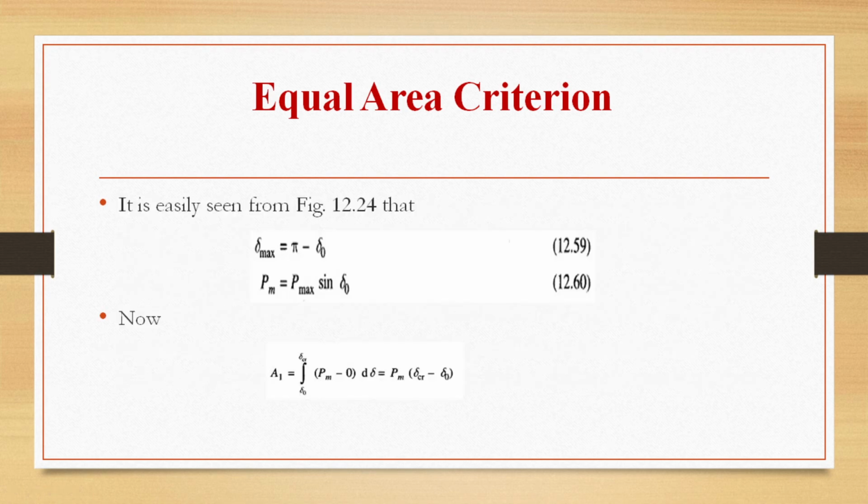We can see here that delta max is pi minus delta naught, and Pm is equal to P max sin delta naught. Now A1 will be equal to an integral; by seeing the graph we are writing the equation for A1 and A2. So A1 is equal to the integral from delta naught to delta critical, where delta Cr is nothing but delta critical here. A1 is the integral from delta naught to delta critical of Pm minus 0 d delta, that is Pm into delta critical minus delta naught.